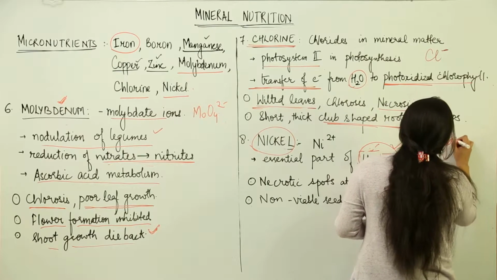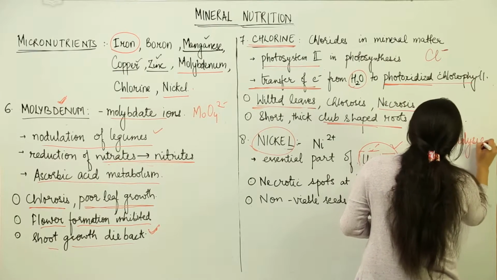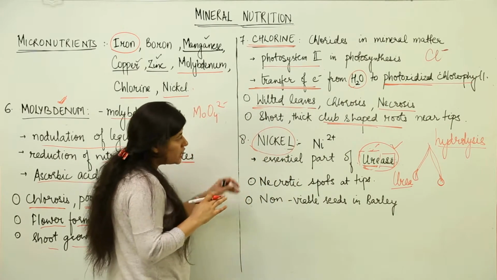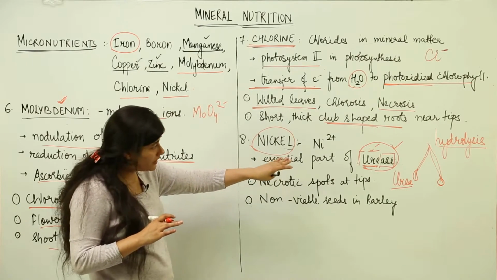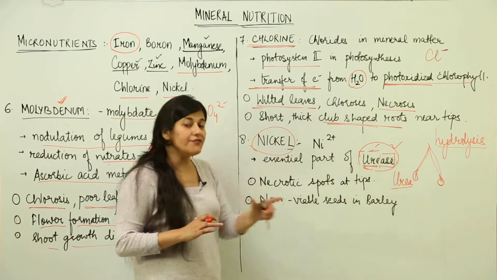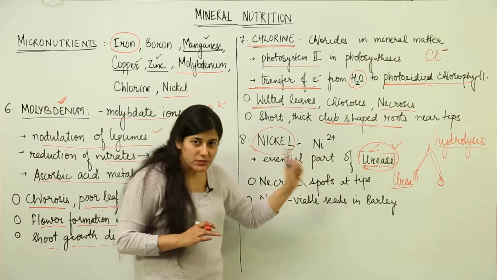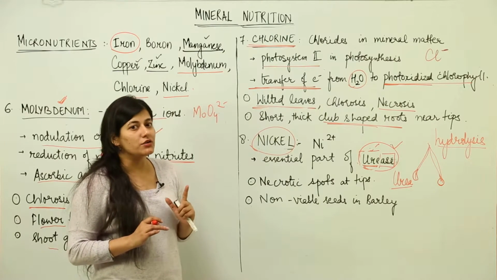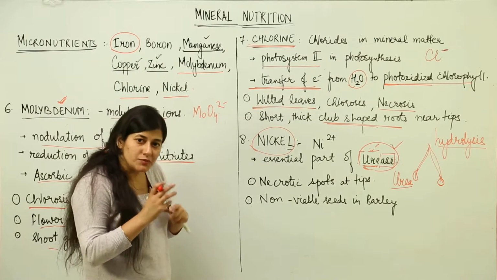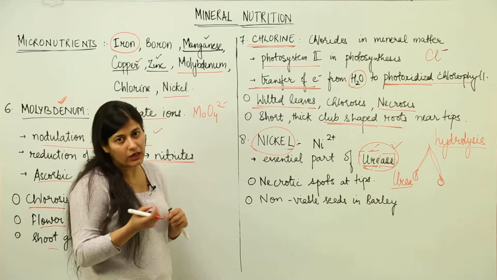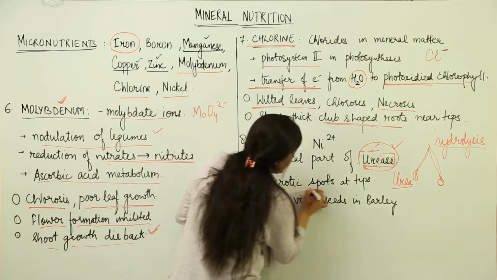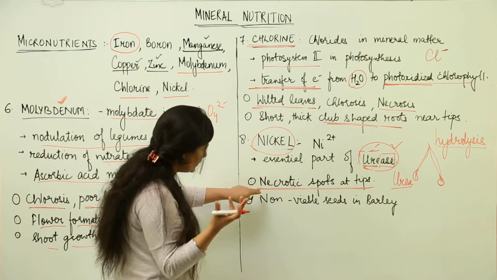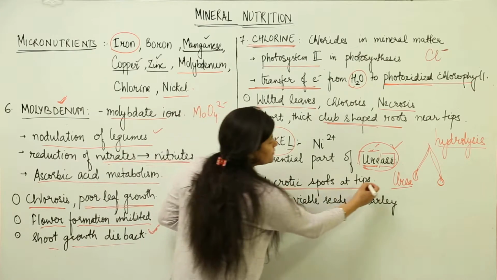So when hydrolysis of urea takes place, what happens? CO2 and ammonium ions would be released. So nickel plays an important role in the hydrolysis of urea. If nickel is not present, urease will not be present, and you would find necrosis taking place. Why would that necrosis take place? Because the urea will not be hydrolyzed. There would be deposition of urea around the leaves, and we would find necrotic spots of urea which would lead to the death of the tissue. That is why it becomes necrotic at the tips of the leaves.